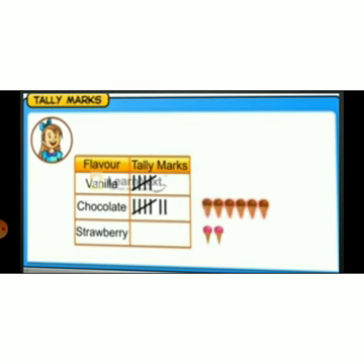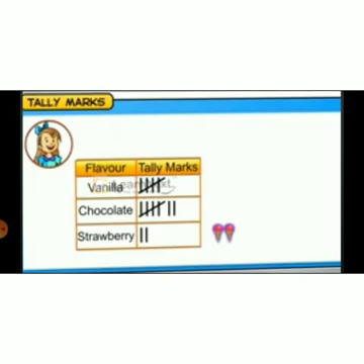Then we put the tally marks for the strawberry ice creams. How many strawberry ice creams are here? There are 2. How many vanilla ice creams? There are 1, 2, 3, 4, 5. If you see this whole part, you can easily tell it is 5. Then the second one: the first group is 5, then you identify 2. Count fast: 5 plus 2 is equal to 7.